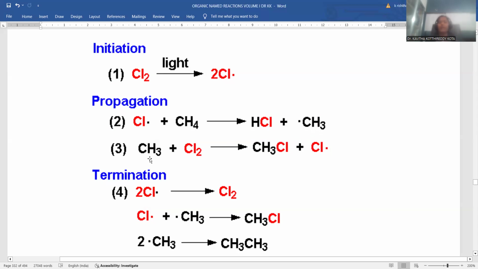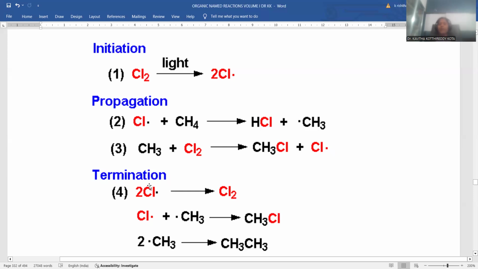That methyl free radical will further react with a chlorine molecule once again, so that one chlorine is added. This is called the substitution process. Methyl chloride is formed, releasing another chlorine radical. So this is called propagation, the continuation of the reaction.